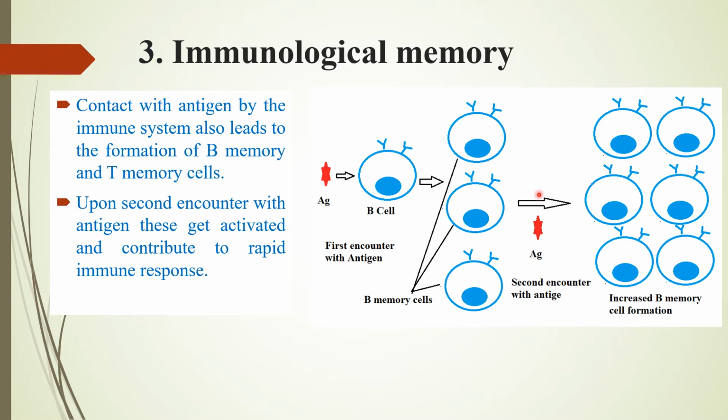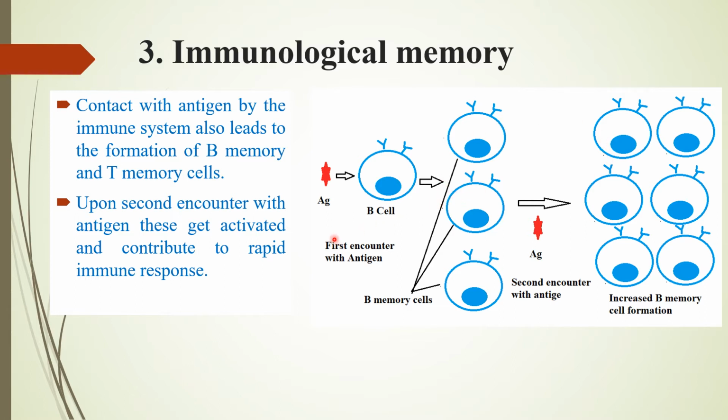Now when the antigen enters for the second time, then these cells would get stimulated, and in turn you can see that the immunological memory is produced. Memory B cells are produced. When compared to the first encounter, the second encounter has resulted in a further increase in the B memory cells. Parallelly, here we have antibodies produced, but the amount of antibodies produced here would be more as compared to this one. Same is the case with the T memory cells also.